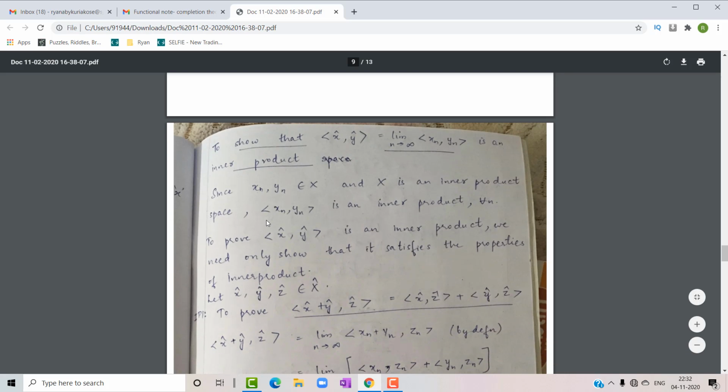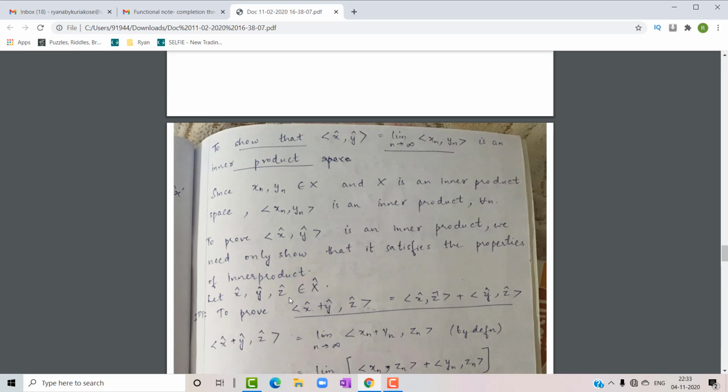Since sequences xn and yn belong to capital X and capital X is an inner product space, we can say that the inner product of xn and yn is also an inner product for all n, which is very clear, it's evident. Now we have to prove that the inner product of x cap, y cap is an inner product. We need only show that it satisfies the properties of an inner product. So let's take x cap, y cap and z cap, three elements to be members of capital X cap.